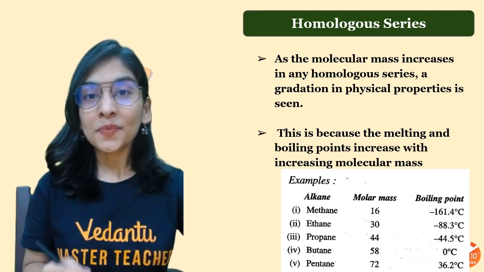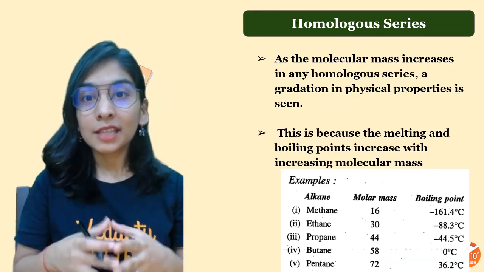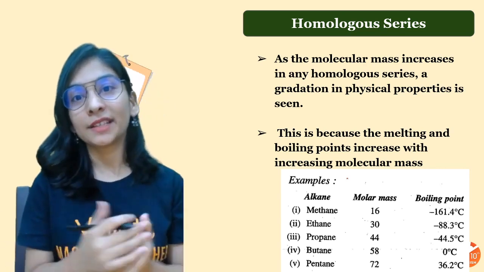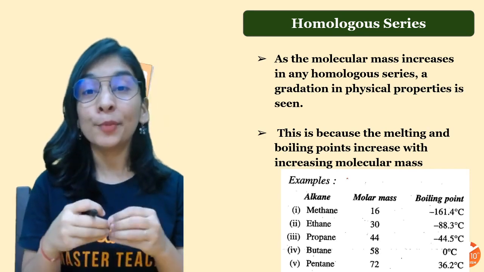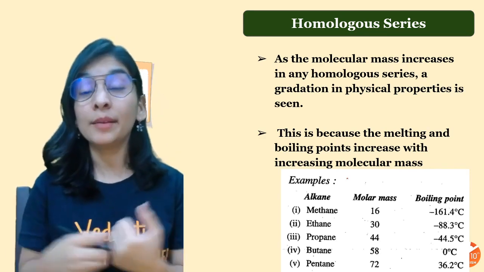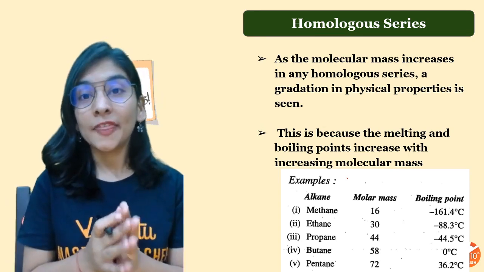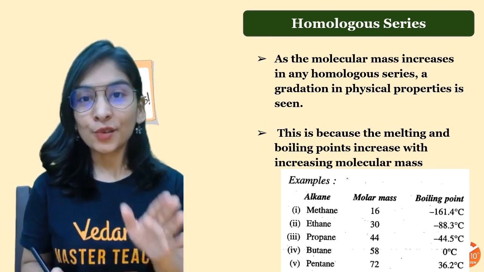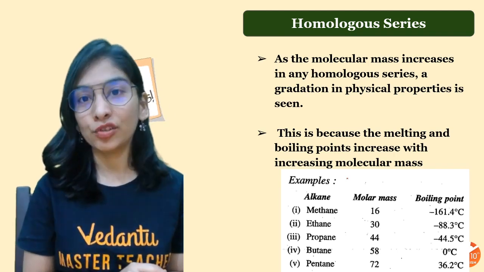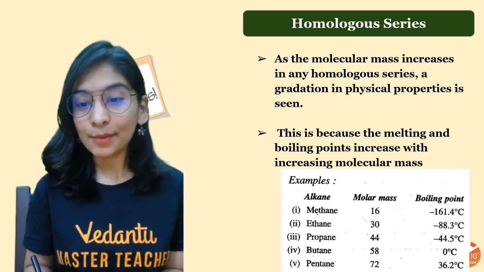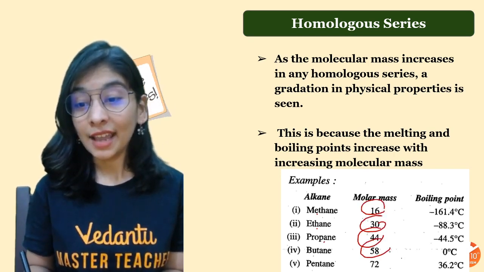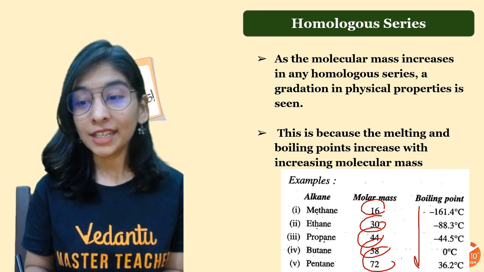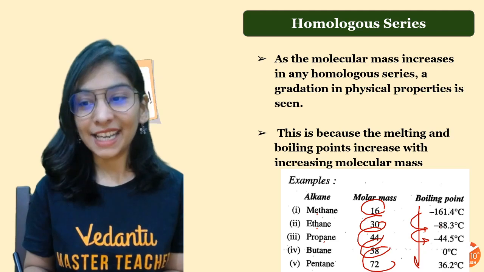Apart from that, mass is a physical property. That means physical properties can change when we move in a homologous series. Physical properties means melting point, boiling point, density, and physical state. So in a homologous series, that is what is going to change. You see that I'm moving from methane to ethane to propane and so on. Look at this, mass is increasing, and what effect does it have on boiling point? It's increasing. Look at the value, and look at the minus sign too.